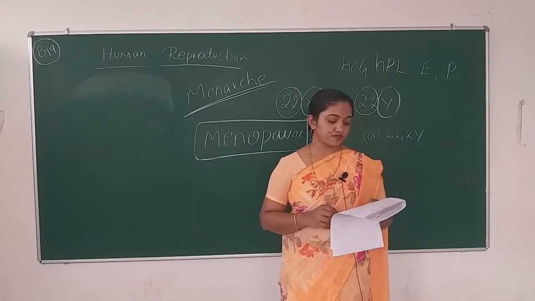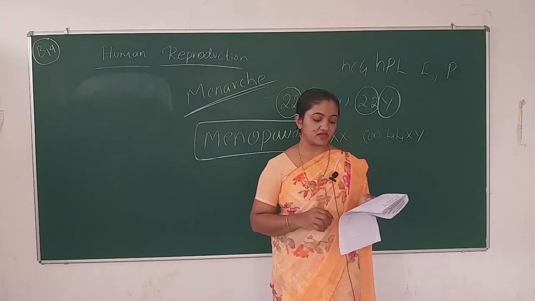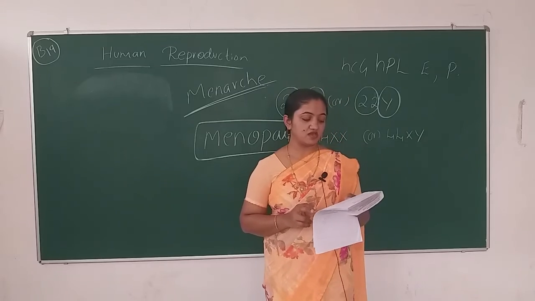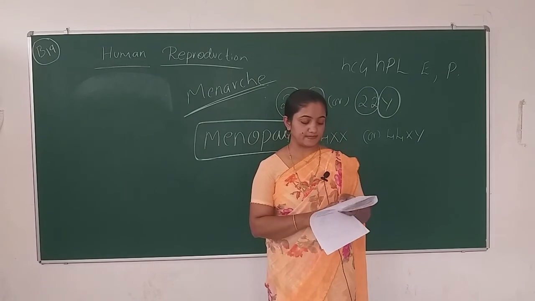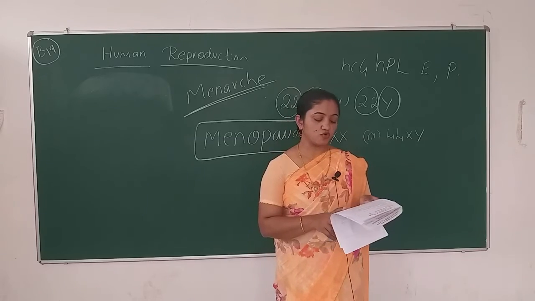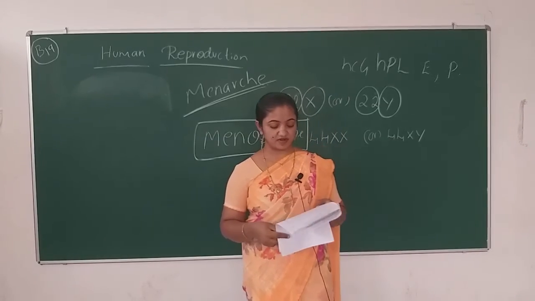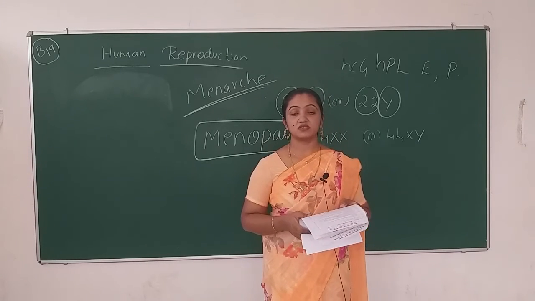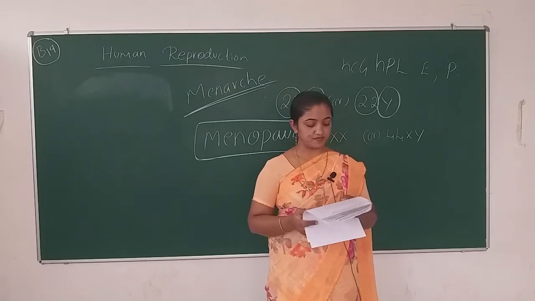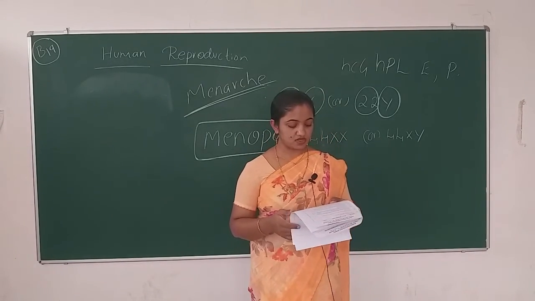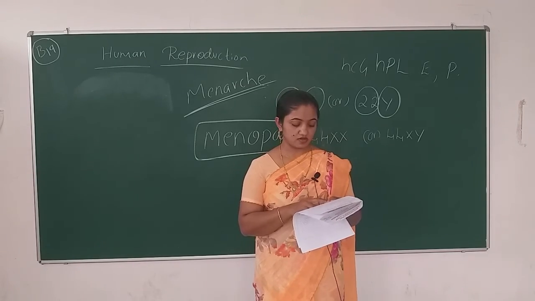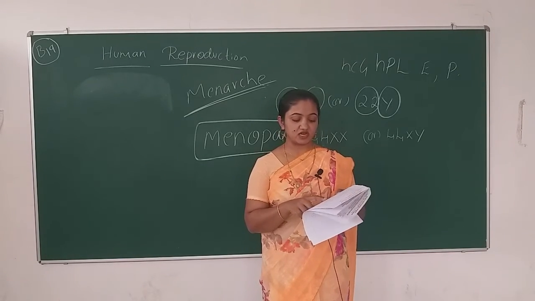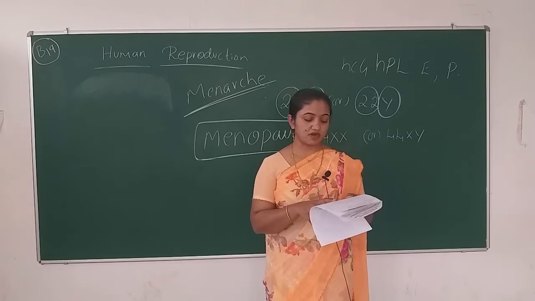Next question is: list the hormones produced by the placenta during pregnancy. This question is also repeated. Okay. Draw a neat labeled diagram of the human male reproductive system. The 2nd time it is repeating. Next is: mention the accessory ducts of the male reproductive system. Just now I told you, that is for 2 marks. And list the hormones produced by the placenta during pregnancy, I told you, that question is for 2 marks.